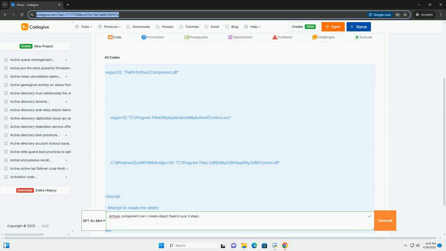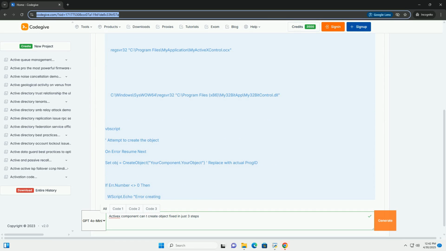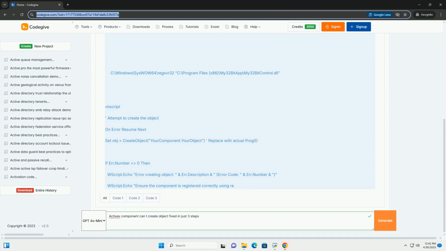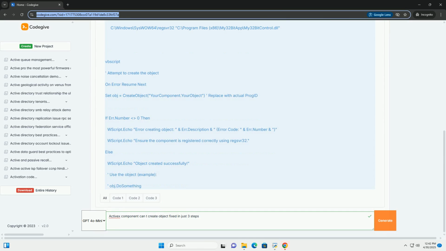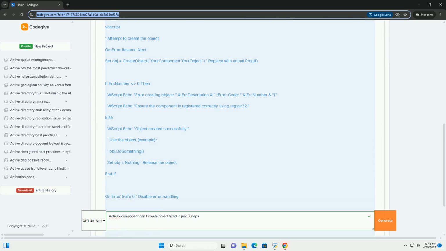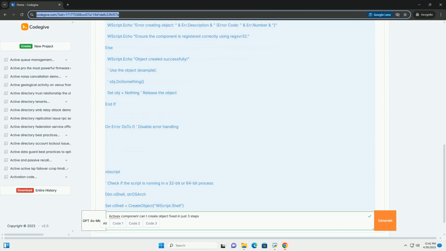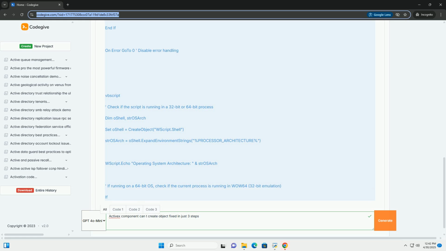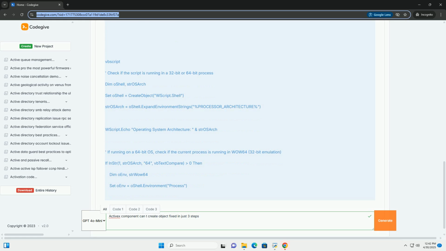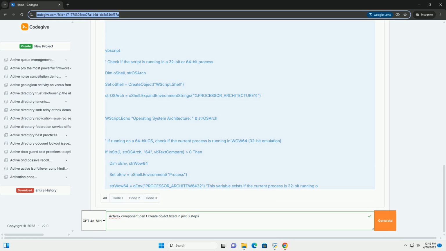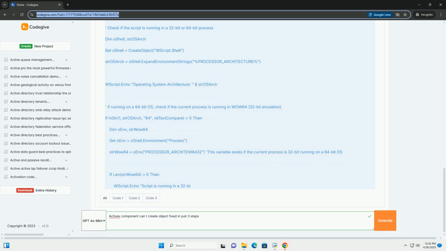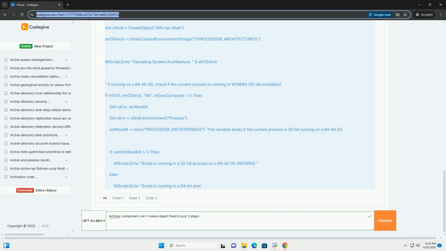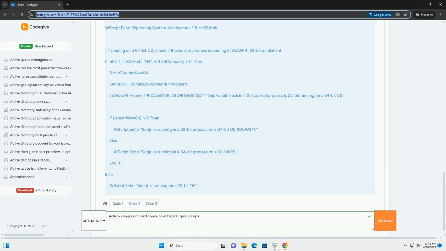Fixing ActiveX component can't create object error, a comprehensive guide. The ActiveX component can't create object error is a common headache in Windows environments, particularly when dealing with applications that rely on older technologies like VBScript, ASP, or even legacy software. It signifies that your application is failing to instantiate a specific ActiveX object, preventing it from executing its intended functionality. This error can stem from a multitude of reasons, making it frustrating to diagnose.